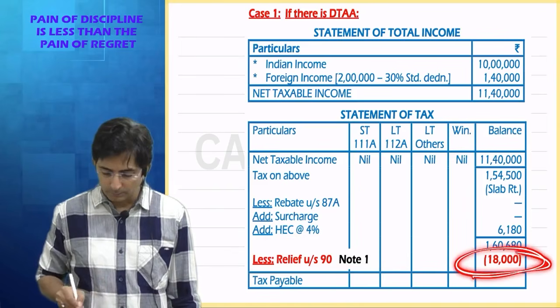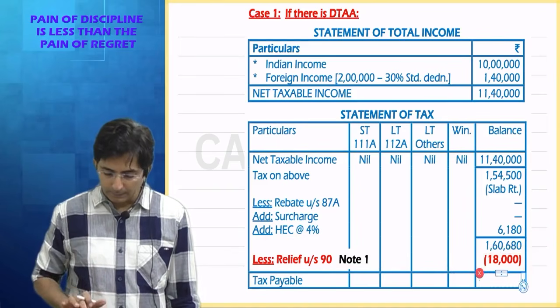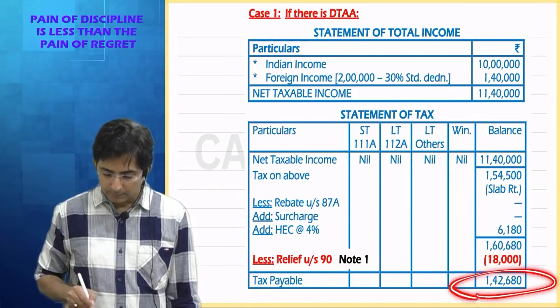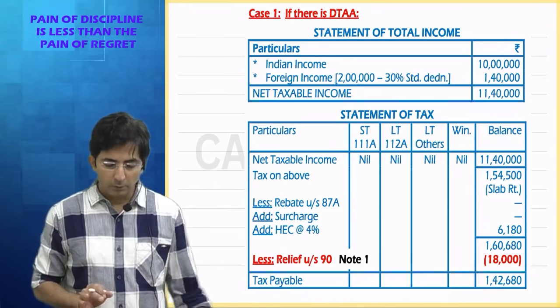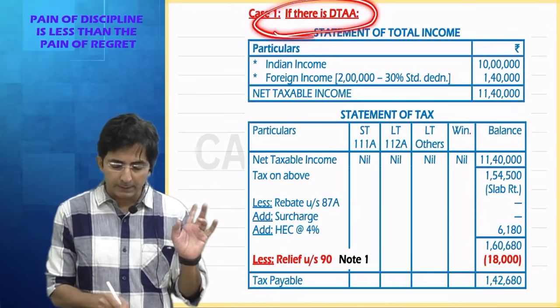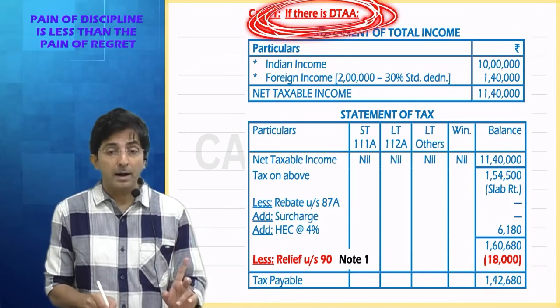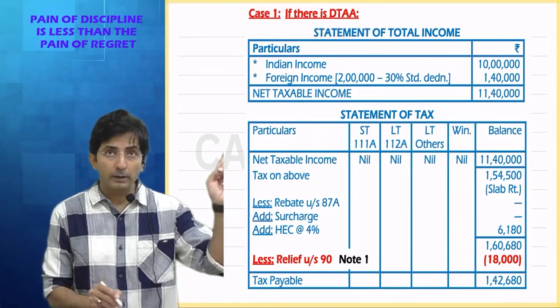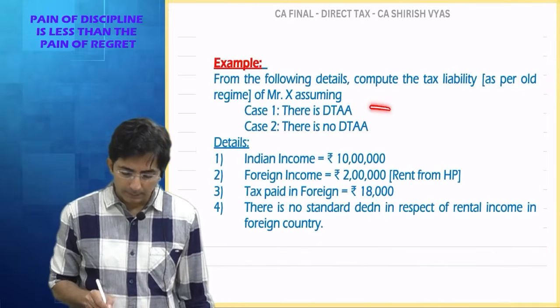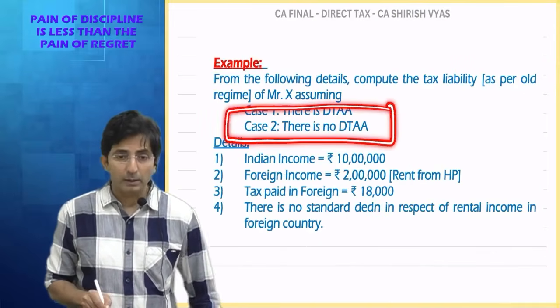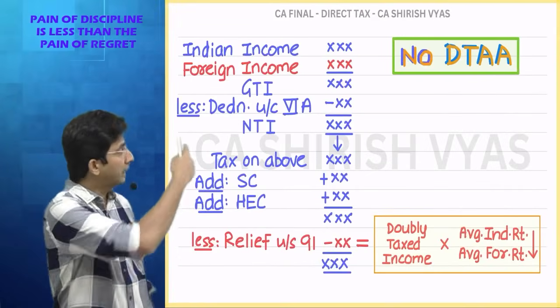See this 18,000. And after deducting 18,000, this comes to our final answer, 142,680. Okay. But this was assuming there is data with that foreign country from where you are getting the income. Now, in the question, the second case says assume there is no data. So tell me, if there is no data, how do you solve?